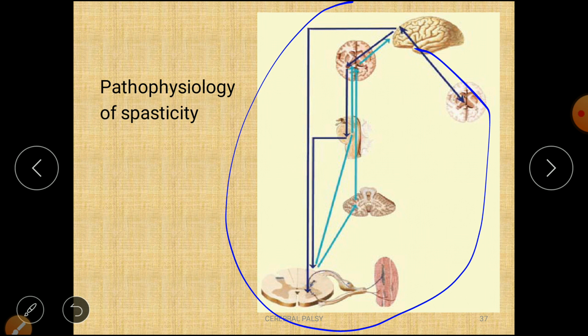Same like here, if the brain is normal, it gives the command to the spinal cord, to the peripheral nerve, and the peripheral nerve to the muscle and its function. But whenever there is damage in the brain tissue, the signal from the brain cannot go toward the spinal cord, then no command goes towards the peripheral nerve, and the inhibitory control is lost toward the muscle. So the muscle goes into a continuous firing stage, and that ultimately leads to spasticity.